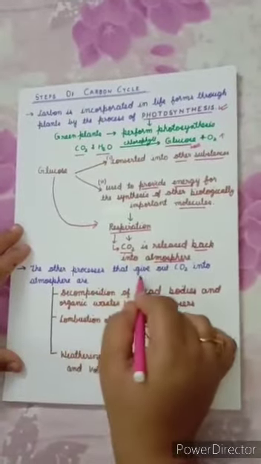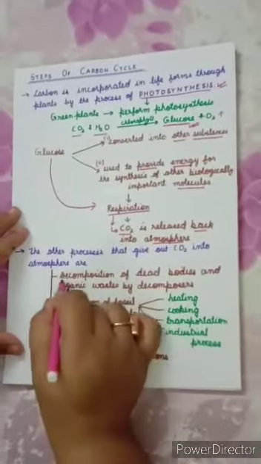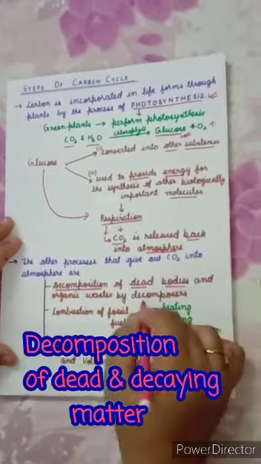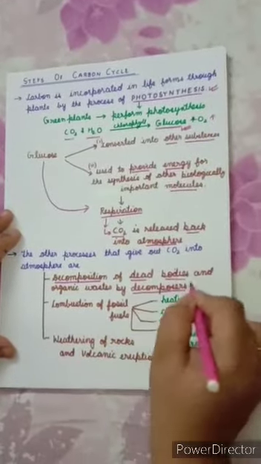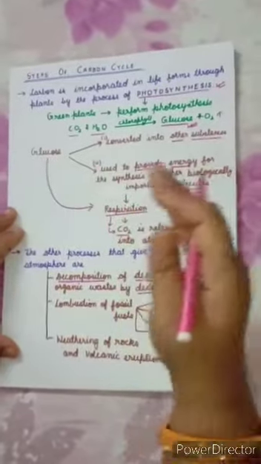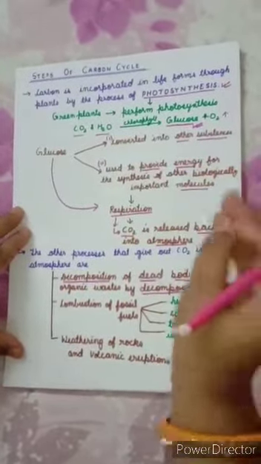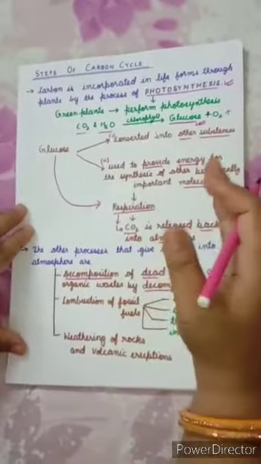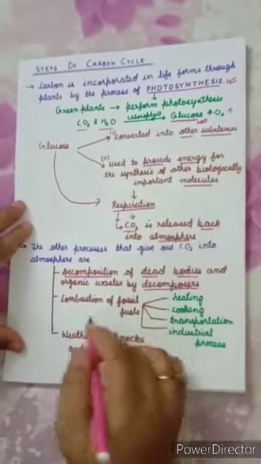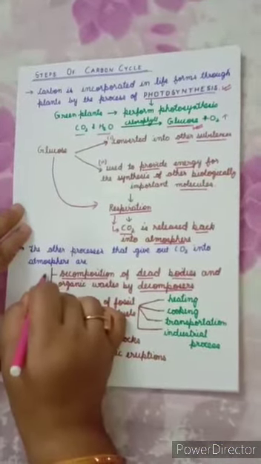The other processes that give out CO2 back into the atmosphere are decomposition of dead organic matter and dead bodies by the decomposers, fungi and bacteria. So when any organism dies, its body is decomposed with the help of fungi and bacteria, and they are converted into nutrients, and carbon dioxide is released, and again carbon dioxide reaches the atmosphere. This is the second method.